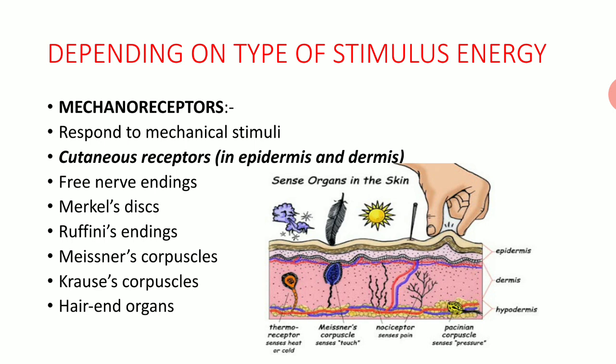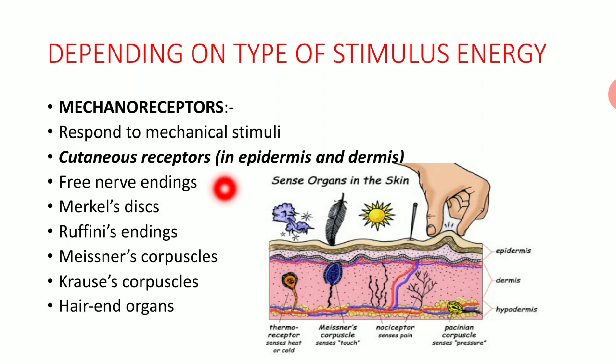Depending on the type of stimulus energy, receptors are classified. First is mechanoreceptors. They respond to mechanical stimuli, that's why they are called mechanoreceptors. Various mechanoreceptors, for example cutaneous receptors present in the epidermis and dermis layers of the skin.